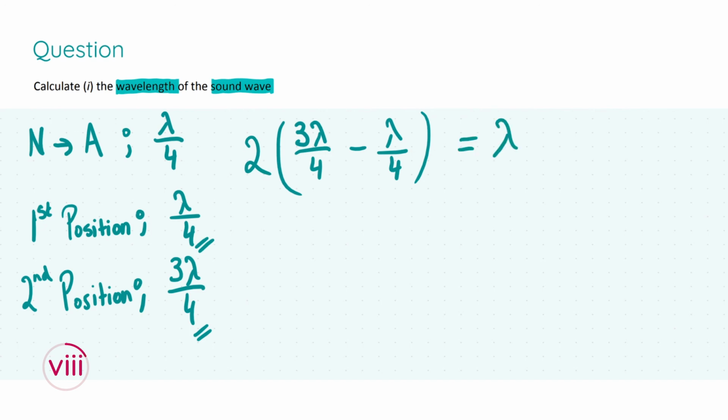Okay? Now, we know that the length of 3/4 of a wavelength is equivalent to 49.8 centimeters, or 0.498 meters, and that is taken away from the length of a quarter of a wavelength, which is located at the first position of resonance, which is 16.7 centimeters or 0.167 meters. It is preferable to always keep your answers in SI units rather than in centimeters or any other unit of length. Okay, this is going to equal our wavelength, so let's put this all into the calculator.